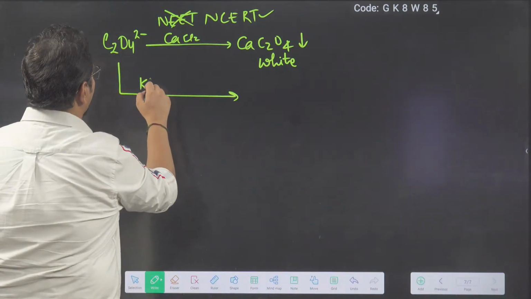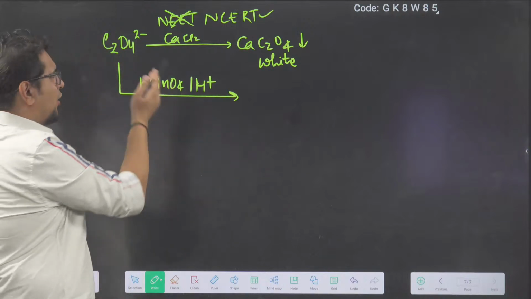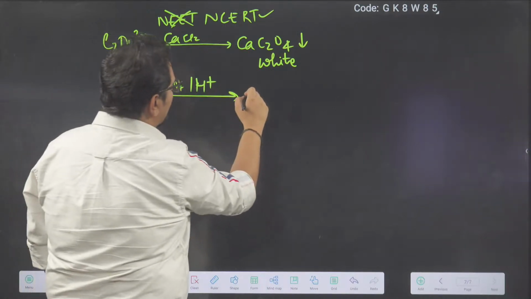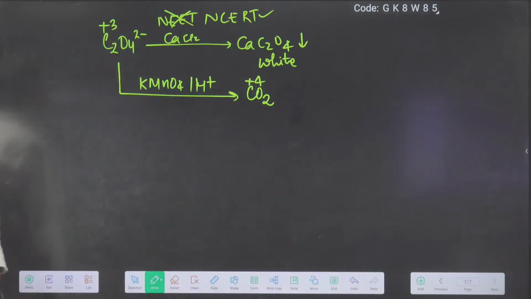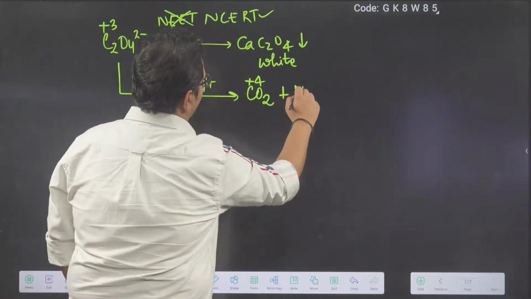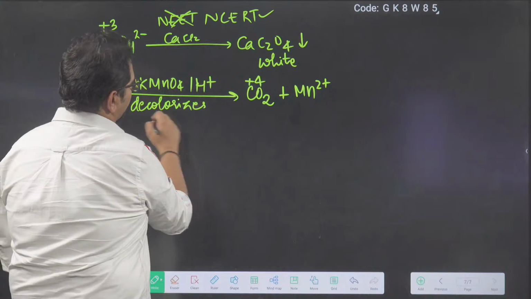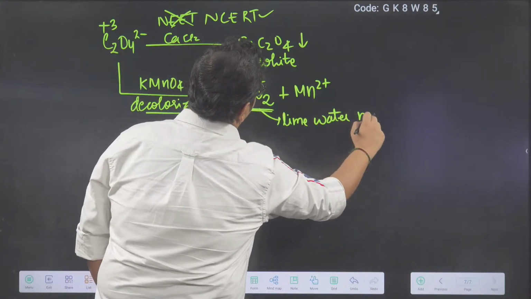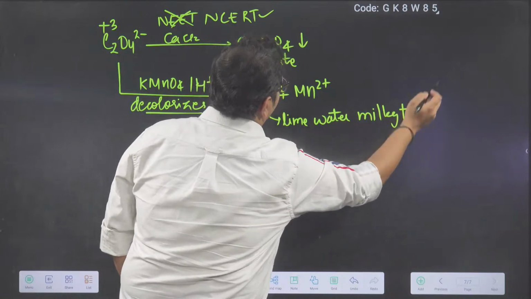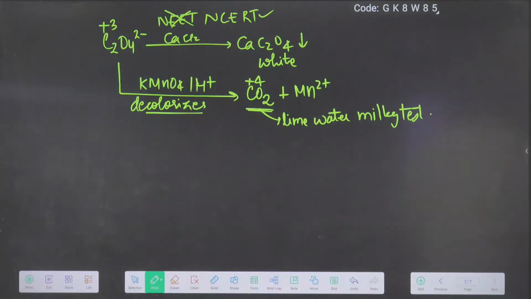Next, oxalic acid. If you take KMnO4 in the acidic medium, the oxalate will become oxalic acid, and oxalic acid will be oxidized by KMnO4 to become CO2. Why? This is carbon +3, this is carbon +4, so oxidation is possible, and KMnO4 becomes Mn2+. So it decolorizes the KMnO4 solution, and the CO2 can show the lime water milky test. So that's the test of oxalate. Because it is not in the NEET syllabus and only given in the NCERT, I am going to give only this much respect to oxalate here. Don't expect more than this.